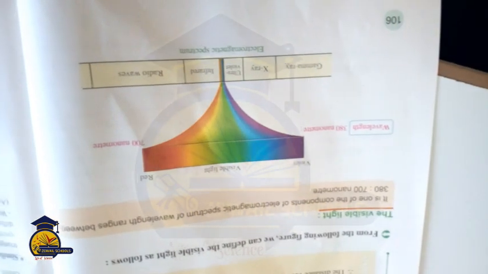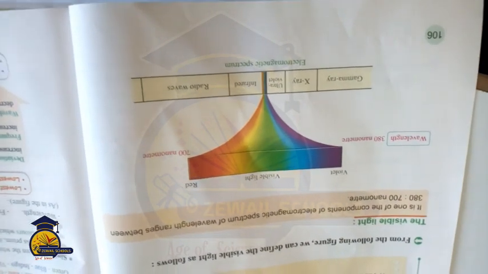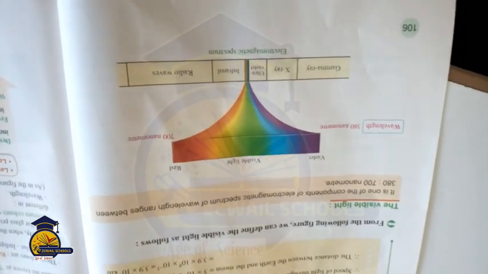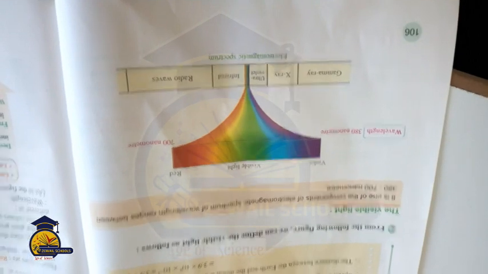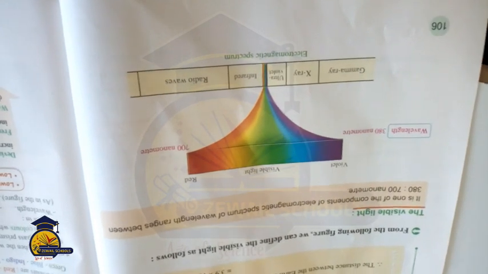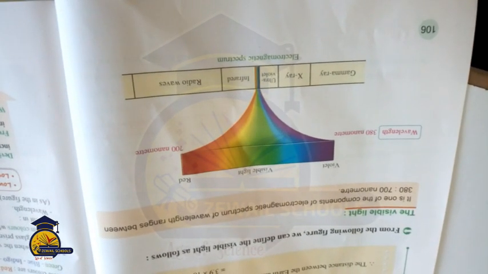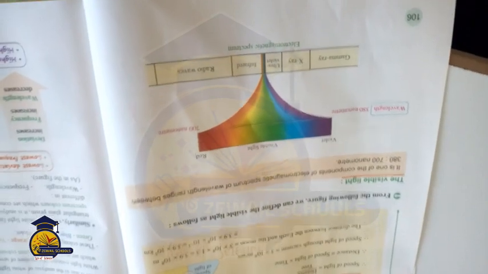Visible light is one of the components of the electromagnetic spectrum, with a wavelength ranging between 380 to 700 nanometers. The electromagnetic spectrum shows the seven colors of light waves, and we will talk about it in the next property of light waves, which is called